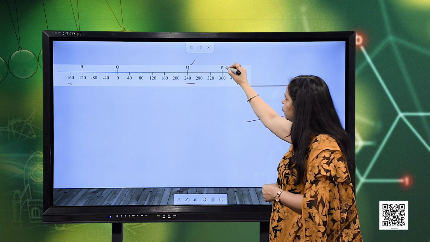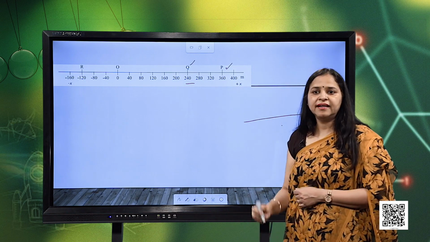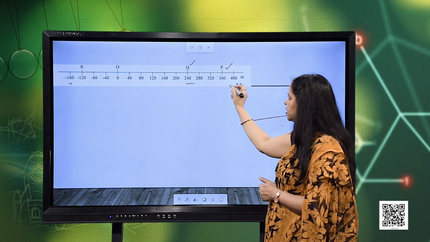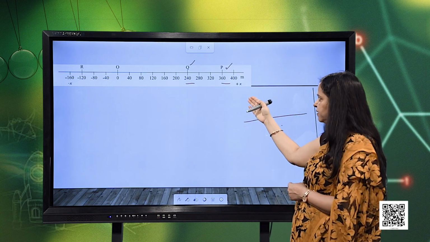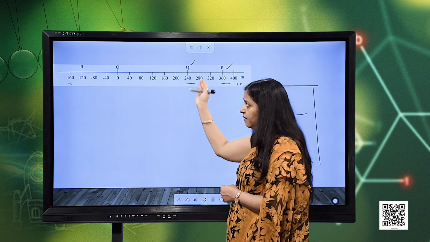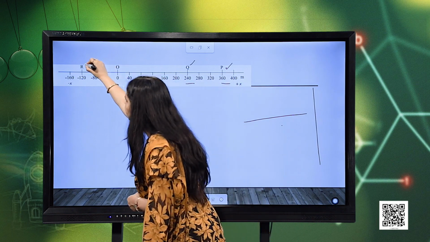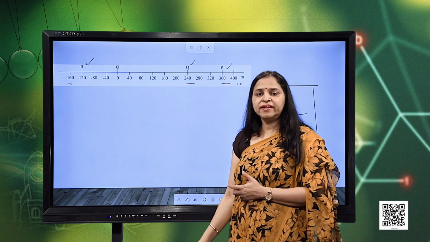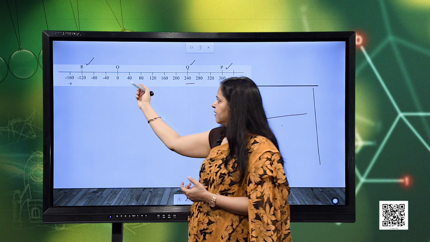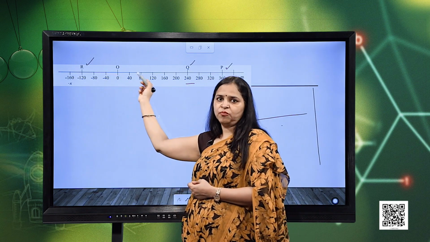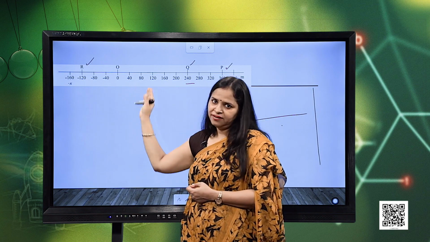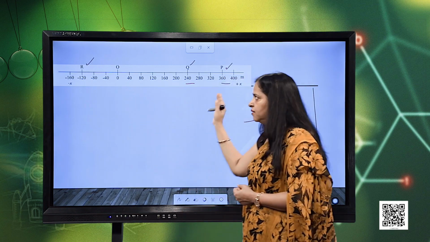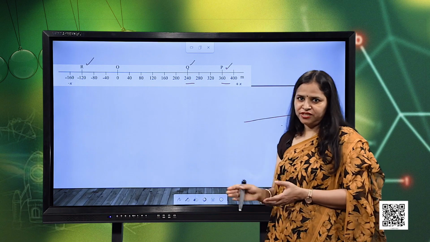Suppose the particle is at point P at any instant, then what will be the position? Its position will be 360 meters. Then suppose if the particle is at this position R, then what is its position? Its position is at a distance of minus 120 meters, or towards the left of the reference point. So, this is how we describe the position.